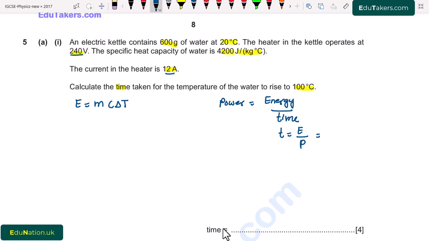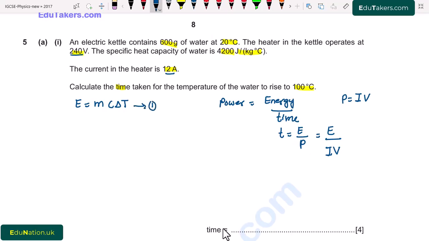So power is basically the product of current and potential difference. I write here E over IV. In order to calculate the time, we have to know the energy. So first of all, we calculate the value of energy from this formula.